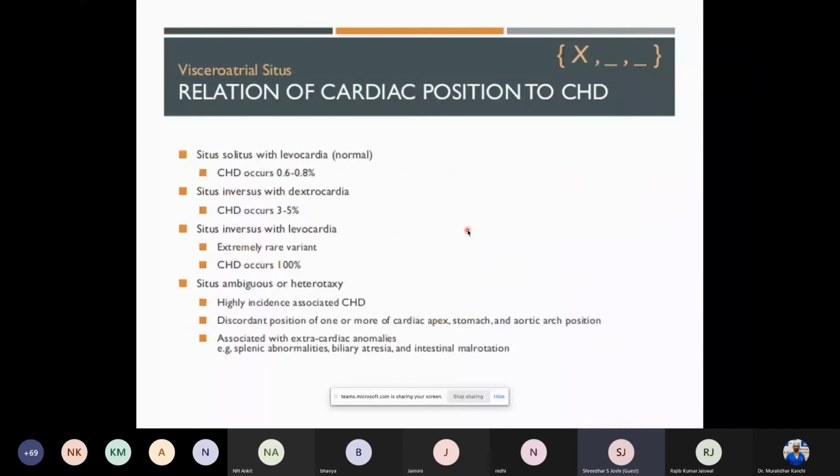Now, what is the importance of knowing this situs? Does it really carry any clinical value to us? It's obvious that whenever there is situs solitus, the incidence of congenital heart disease is 0.6 to 0.8%, as we know in our normal population. The moment the situs is inversus, the congenital heart disease occurrence goes to 3 to 5%. And whenever there is situs inversus with levocardia, the incidence of congenital heart disease or lesions in the abdomen and in the heart goes up significantly.